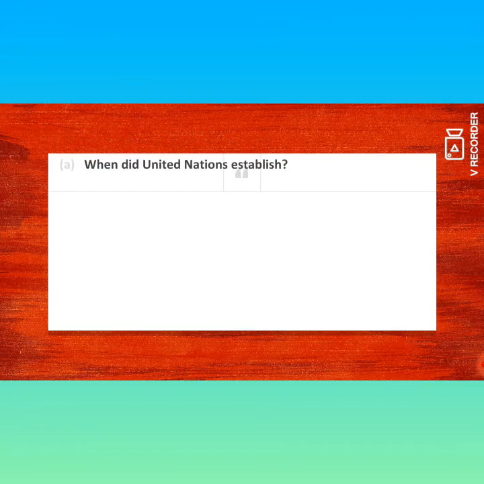Okay, question number A. When was the United Nations established? Answer: the United Nations was established on 24 October 1945. You know, the United Nations was established on 24 October 1945.